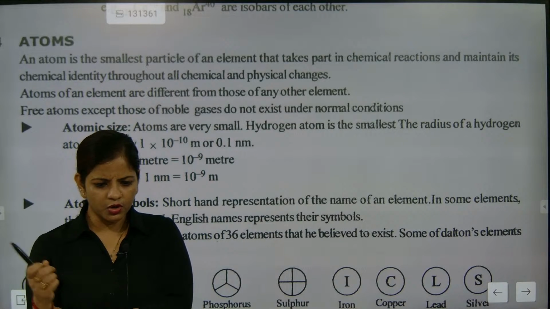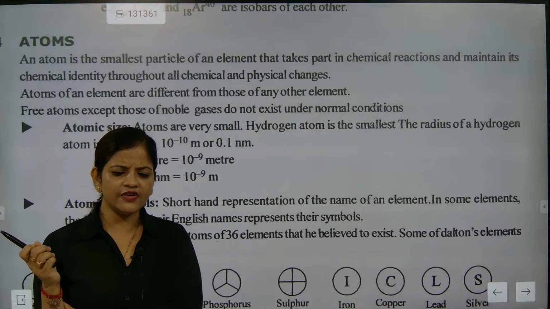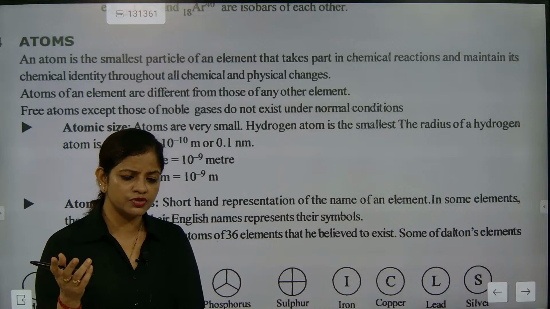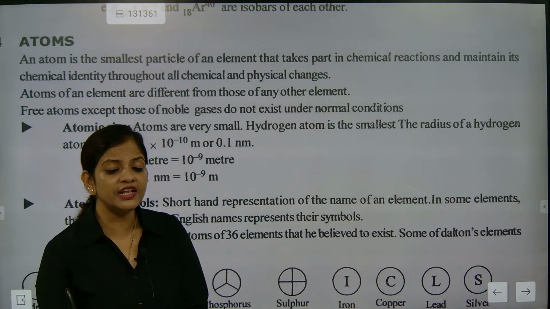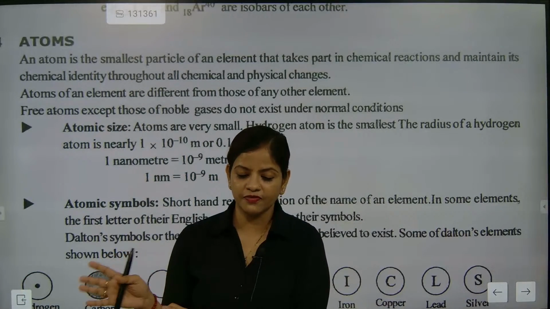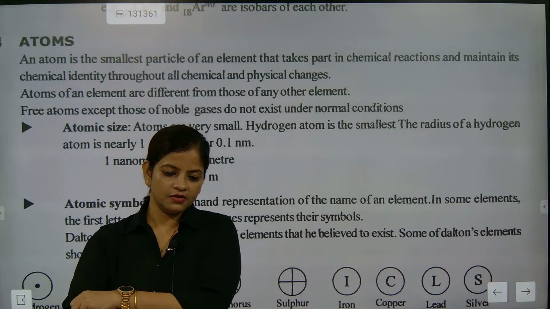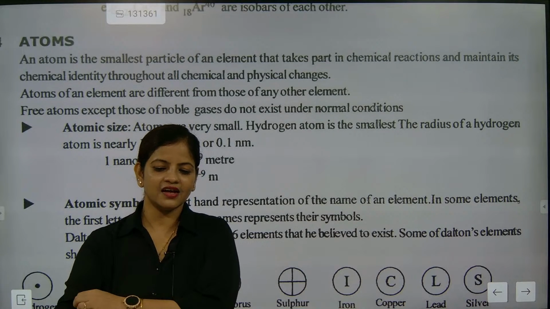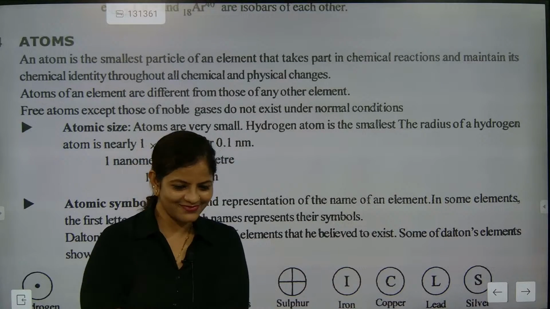The electronic configuration follows the SPDF rule: 1s2 2s2 2p6 3s2 3p6 4s2 3d10. That is called the SPDF rule. Degenerate orbitals, everything I know.